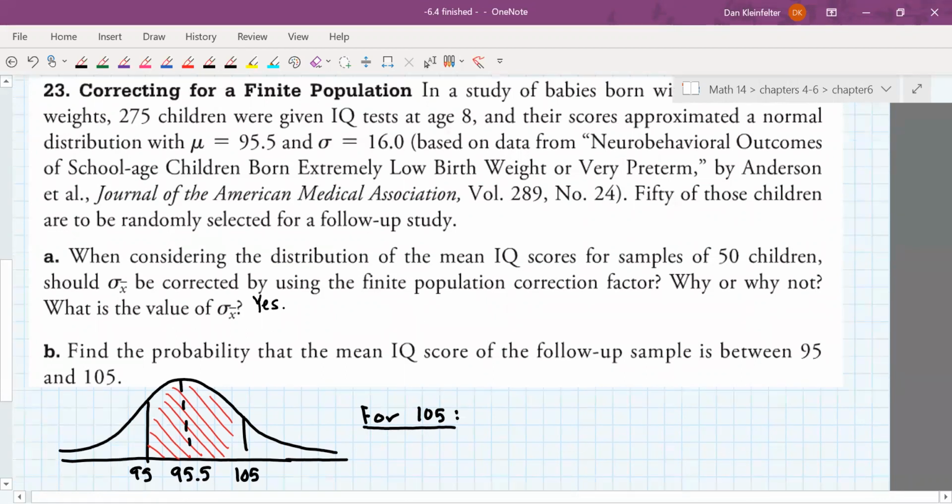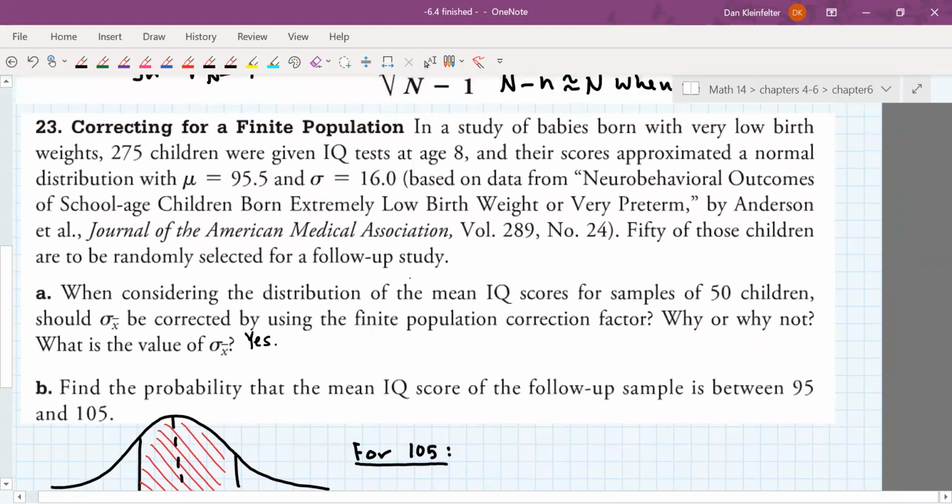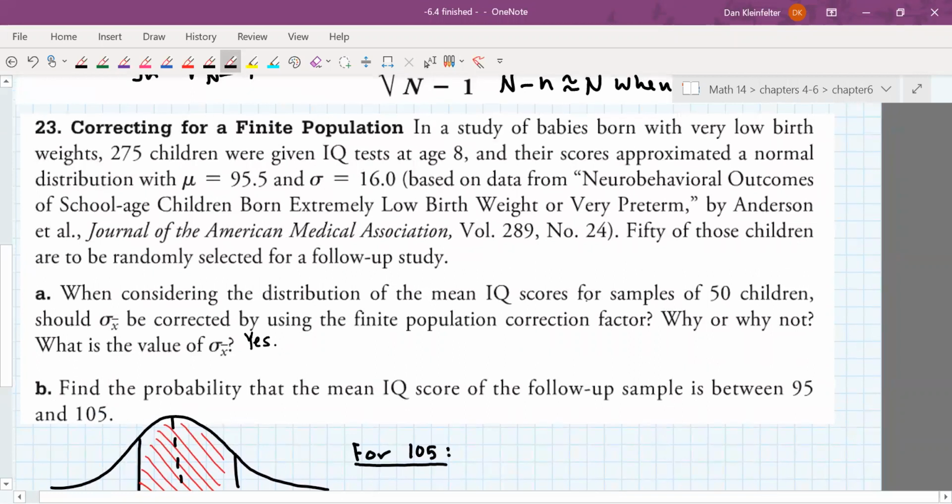To see that, notice that we're taking a sample of 50 kids out of the population of 275. 50 out of 275 is about 18%, which is bigger than 5%. So yeah, we need to use that finite population correction factor.